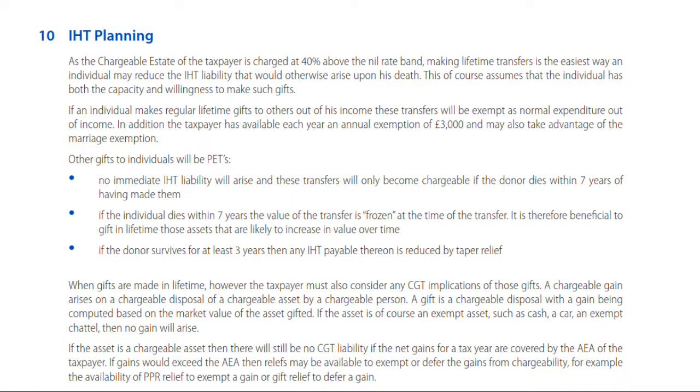Well, the first bit of good news, I can promise you this is the last lecture in terms of IHT, and it's going to be a short one, so two bits of good news. Inheritance tax planning. Now, again, what we're most likely to see in terms of IHT involvement is a question or two within Section A, of objective testing questions, and then a 10-mark exercise in Section B, which again is broken down into 5 individual objective testing questions that would usually take you through the computational aspects. But we're also going to get a 10-mark question in Section C, which is of a more planning style.